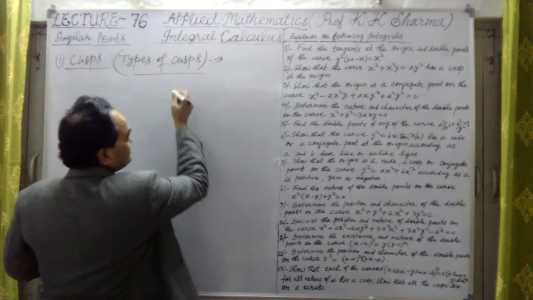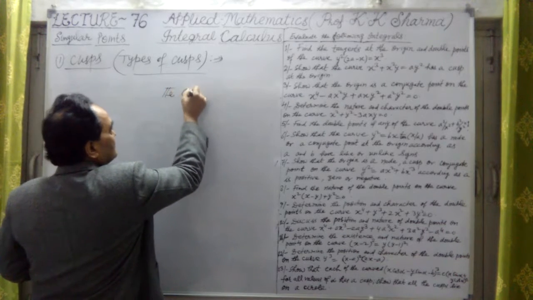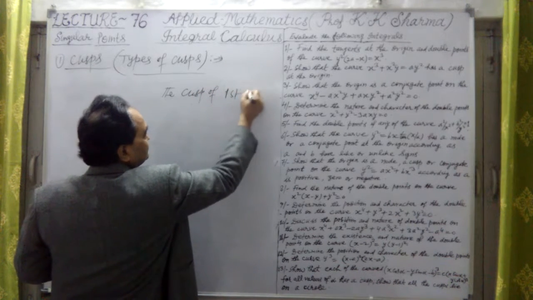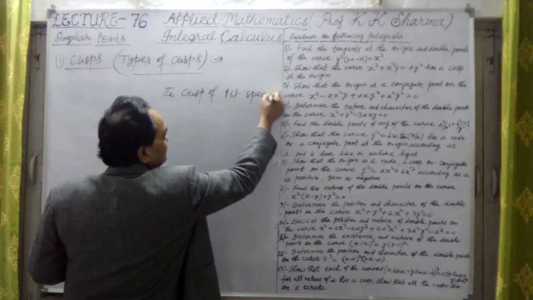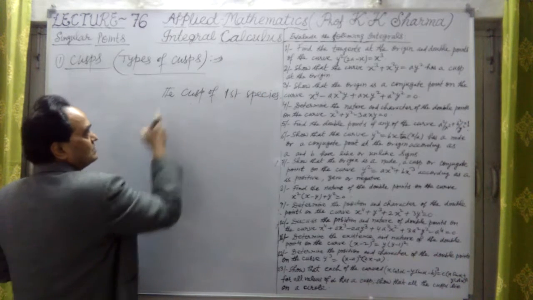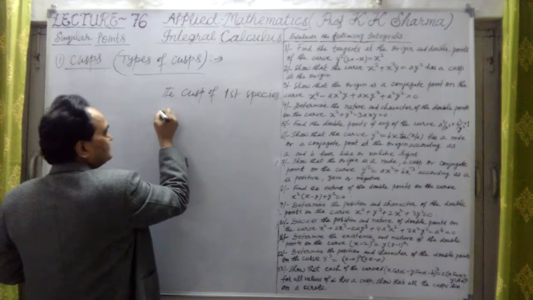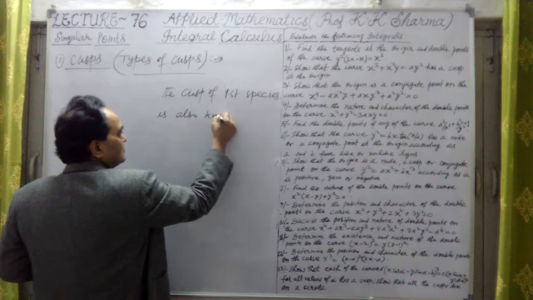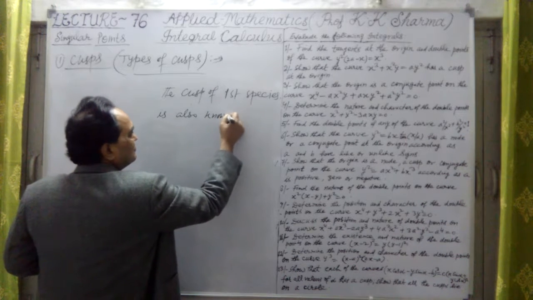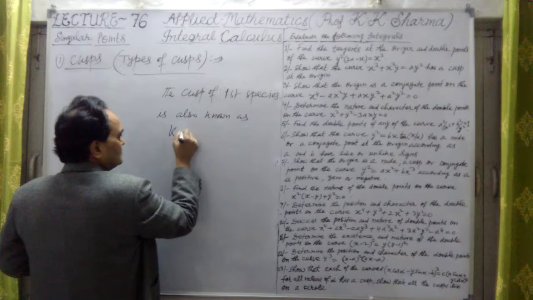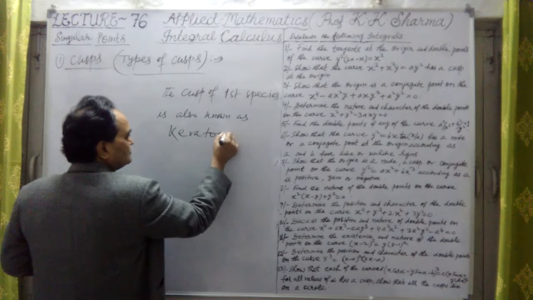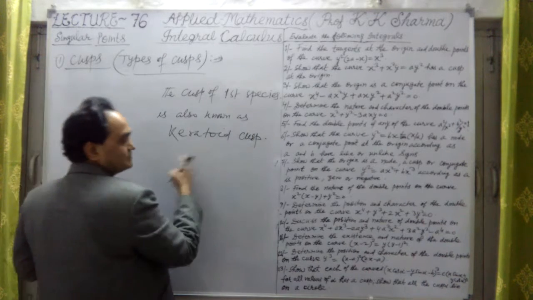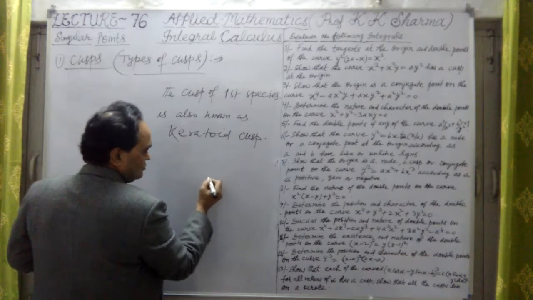The cusp of first species is also known as keratoid cusp. What is keratoid cusp? Keratoid means horn type. Horn.